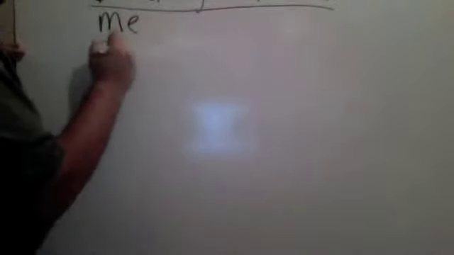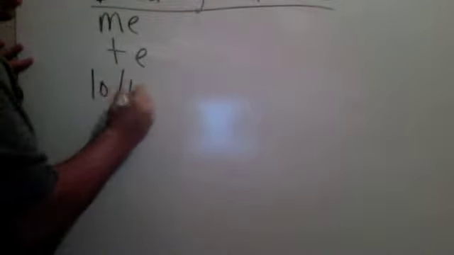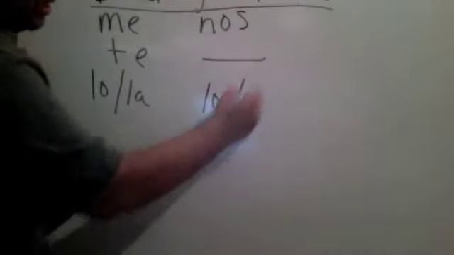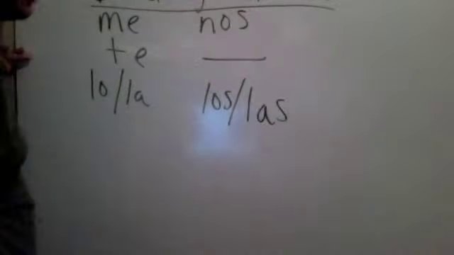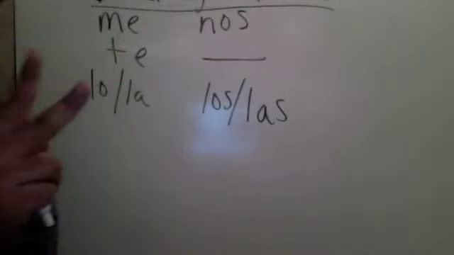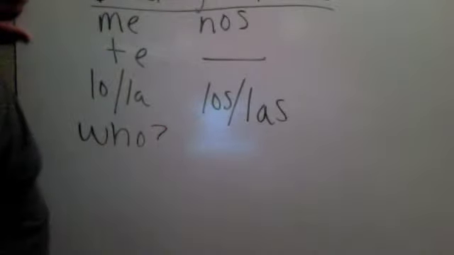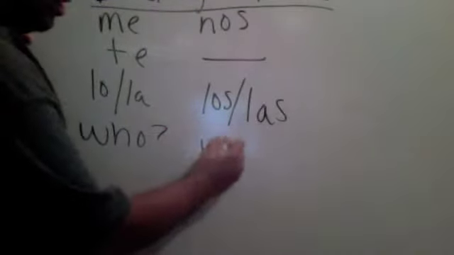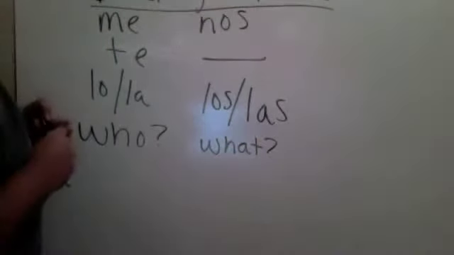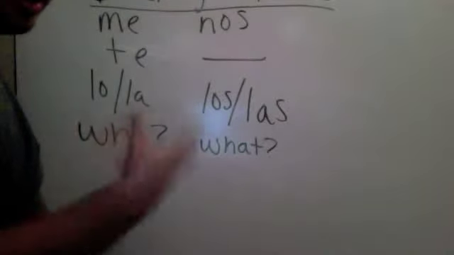Me, te, lo, and la, nos, los, las. Okay? These are your direct object pronouns. Now, they answer two questions: who or what? Okay? Your direct object pronoun has to do with what's receiving the action.